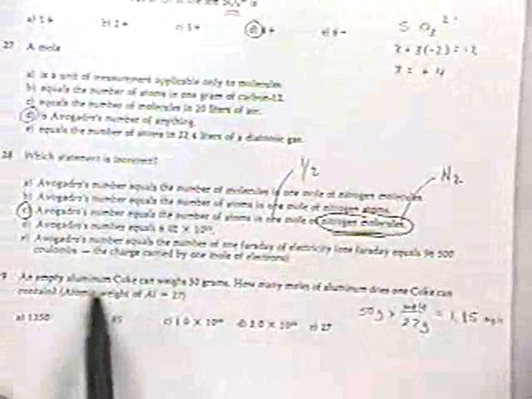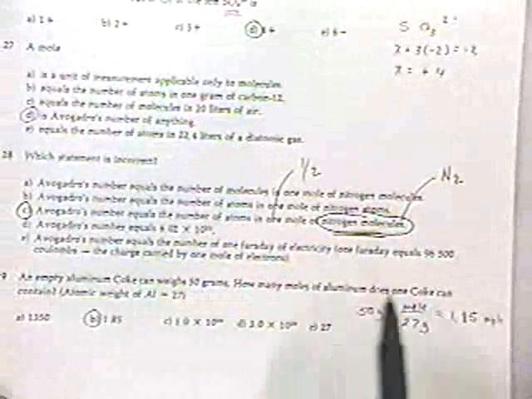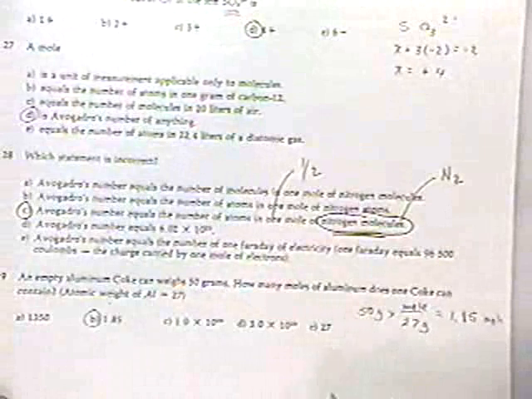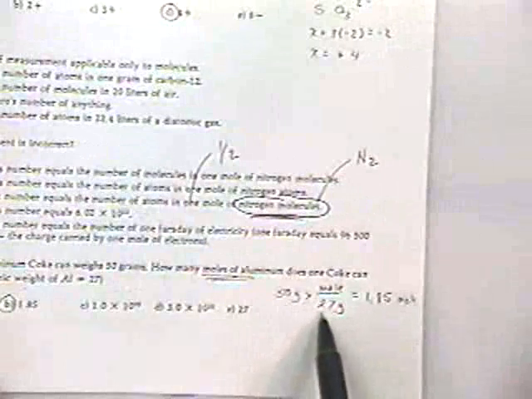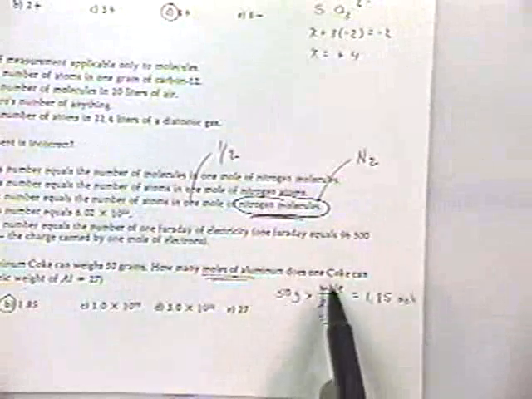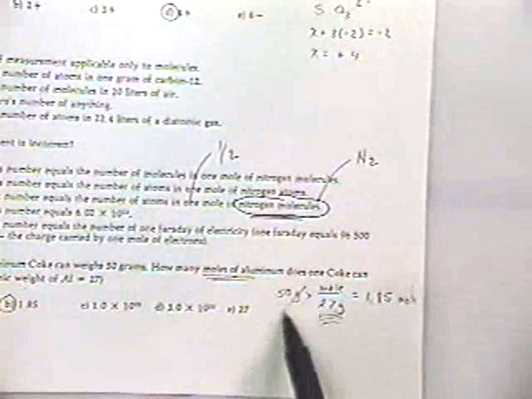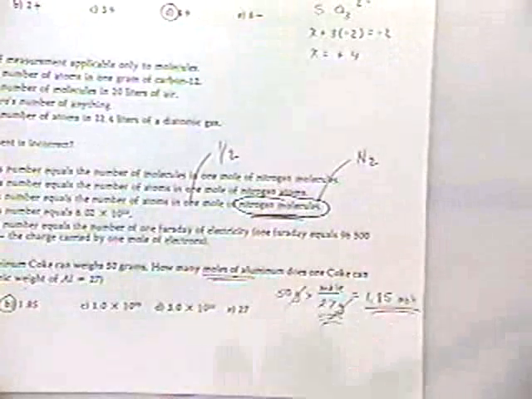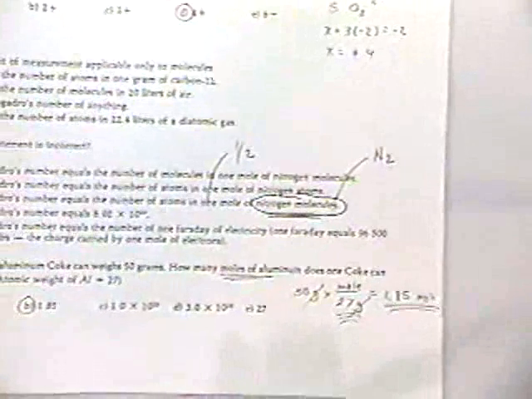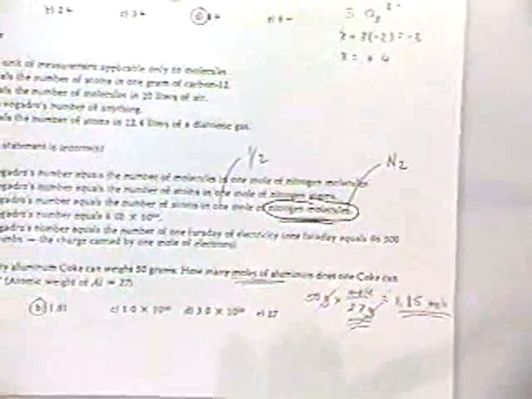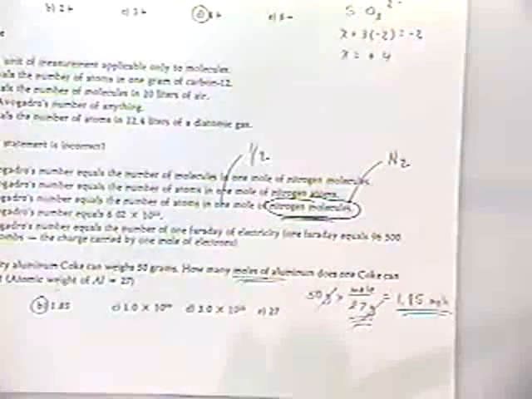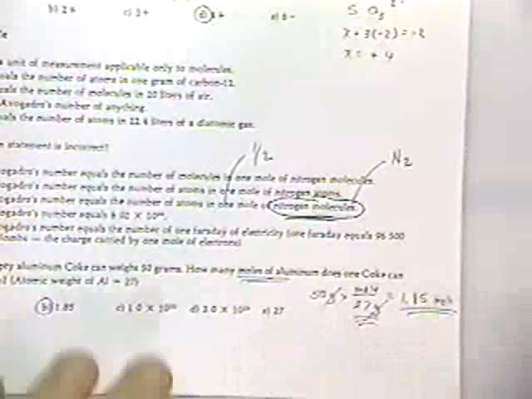Okay, here's an example using molecular weights. We have an empty Coke can that weighs 50 grams. It's made out of aluminum. How many moles are in this Coke can? Well, the atomic weight of aluminum is 27, meaning there's 27 grams in a mole. I've got 50 grams. Cancel out the units. So there's 1.85 moles of aluminum in a can. And think of Avogadro's number. There's a lot of aluminum atoms in that aluminum can.